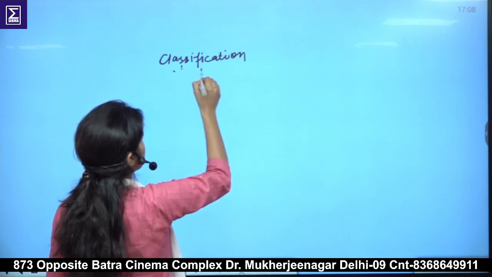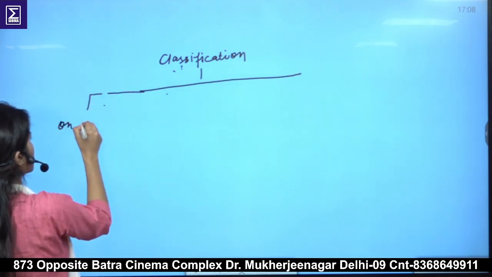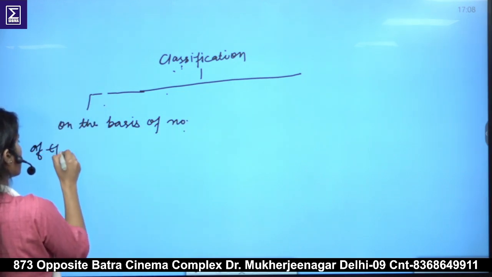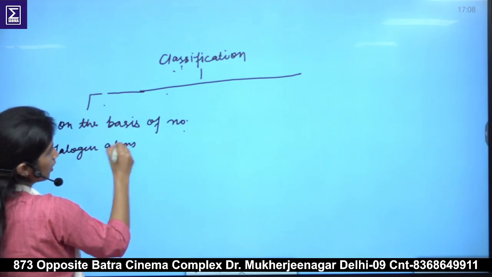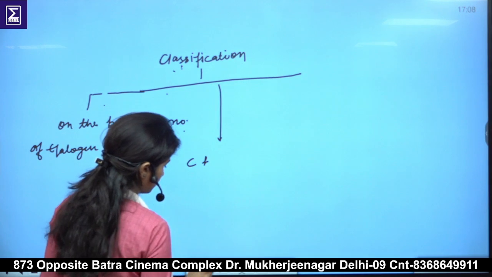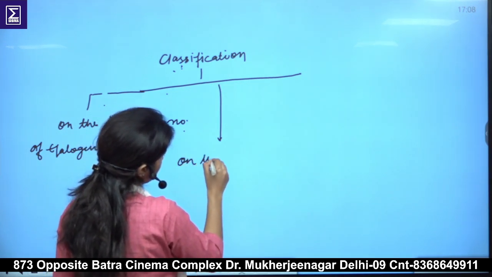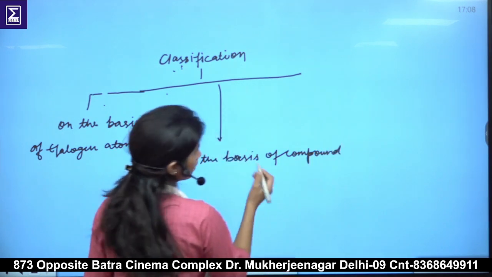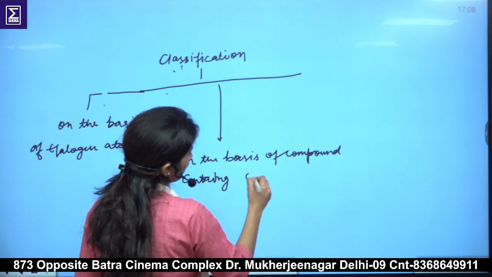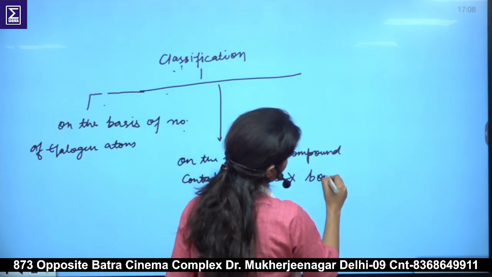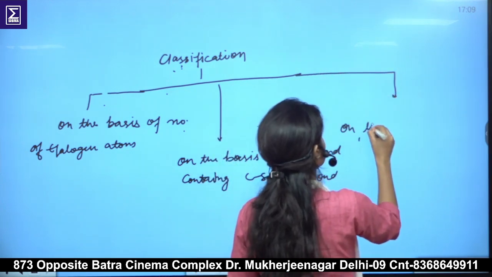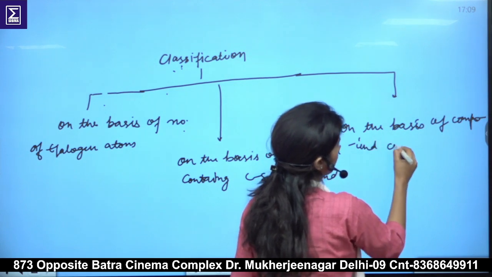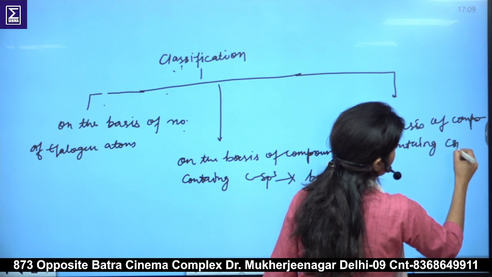Classification: these are classified on the basis of the number of halogen atoms, on the basis of compounds containing carbon sp3 halogen bond, and the third classification is on the basis of compounds containing carbon sp2 halogen bond.